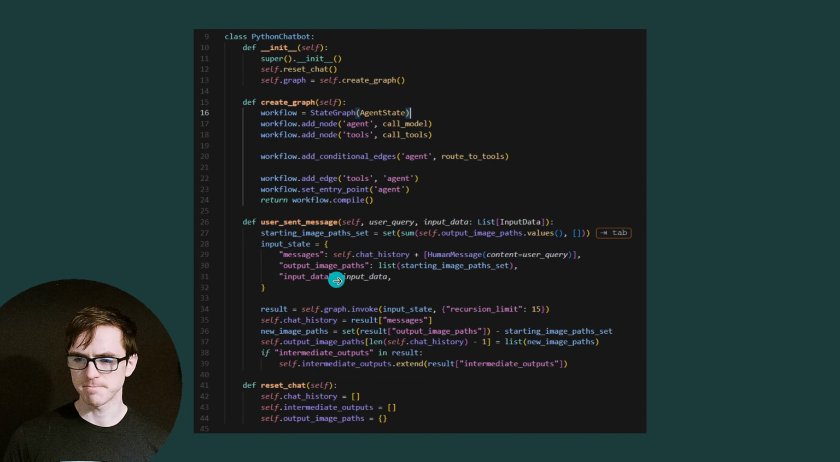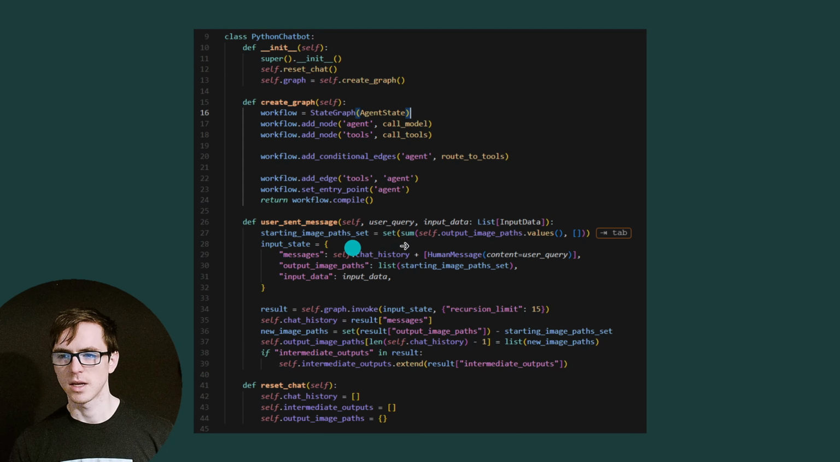I'm updating the back end here. Because I want to only get the new plots, I'm getting the starting image paths, the paths that already exist. It's already on this output image paths class variable. And I'm creating a set of it so that after we get the new image paths down here, when we get the new ones, these output image paths inside the result variable, I can then get the difference between these two sets, which gives us the new image paths. I can then associate those new image paths with this specific message index, so I know which message it should be shown after. So those are all the changes to the state.